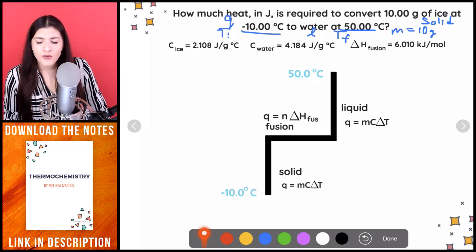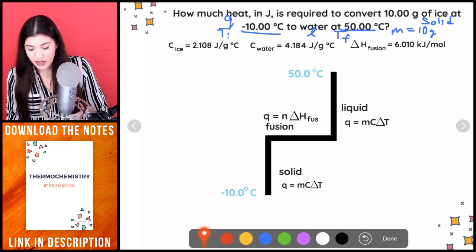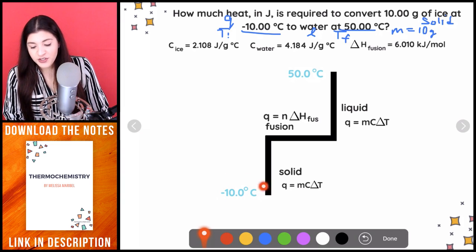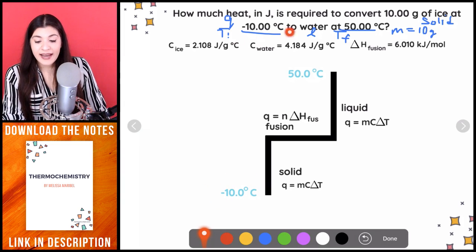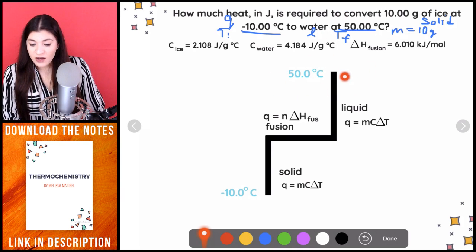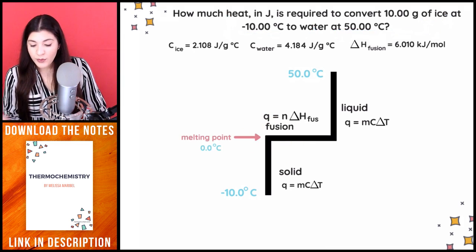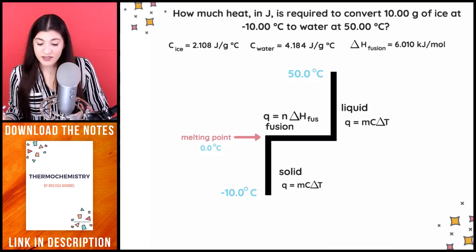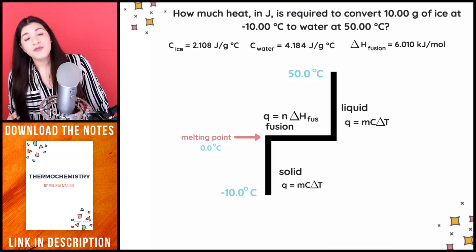Next, I'm going to start writing all the different temperatures that we were given. So our initial temperature, I'm just going to place down here, which was negative 10 degrees Celsius. The final temperature, because that's where the water or the liquid is at, is 50 degrees Celsius. So I'm going to place that up here. And then next, on the middle portion right here, remember, this was our melting point. So we're still talking about water, so we know the melting point of water is 0 degrees Celsius. That is extremely important information to know.